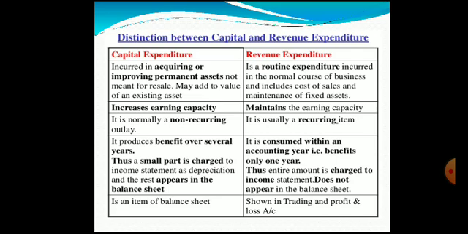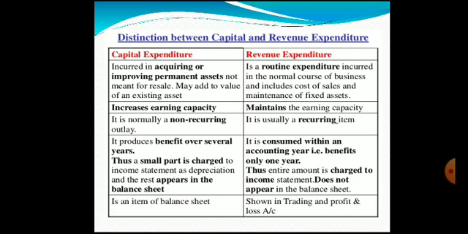Then what is revenue expenditure? It is a routine expenditure incurred in the normal course of business and includes cost of sales and maintenance of fixed assets. So regularly, all the recurring expenditure that is incurred due to the nature of the business activities, all those expenditures we categorize as revenue expenditure.